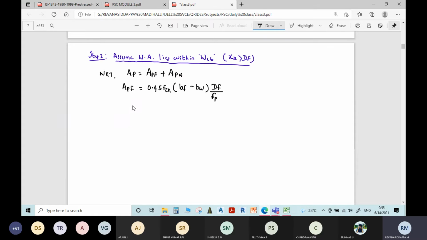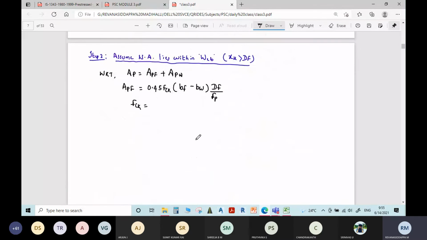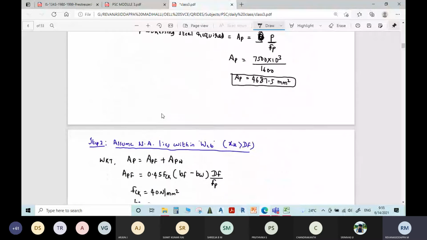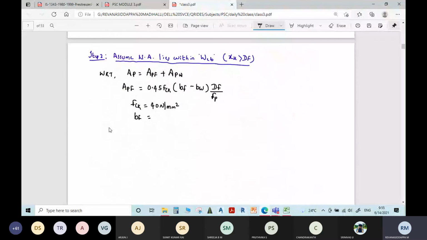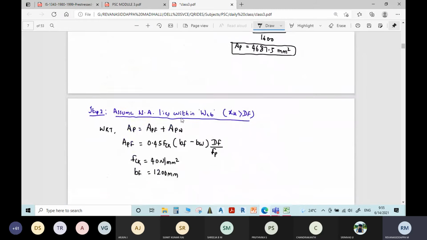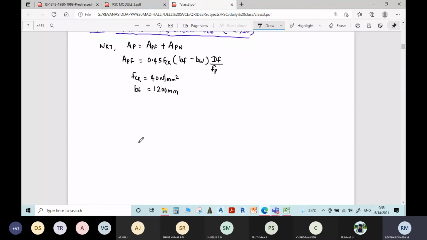fck is how much, given in the problem? fck is equal to 40 Newton per mm square. Width of flange is equal to 1200 mm. Then width of web is how much? Here is a very important thing, students.